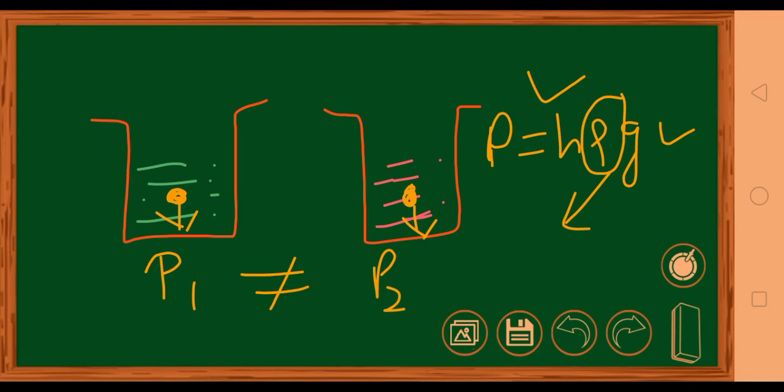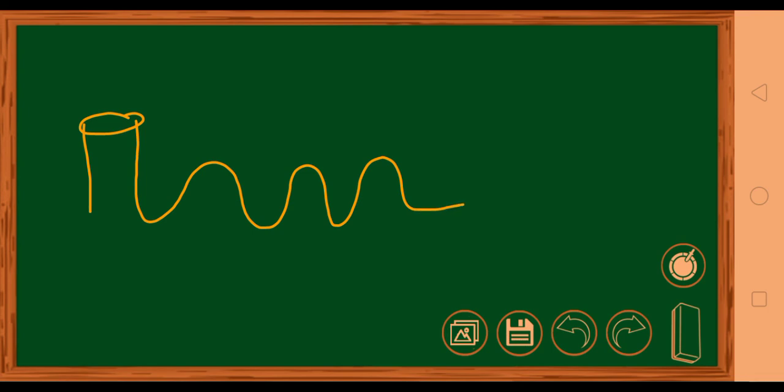And fourth is that water seeks its own level. What do you mean by this? That is, suppose you are having one vessel like this. This is your vessel.